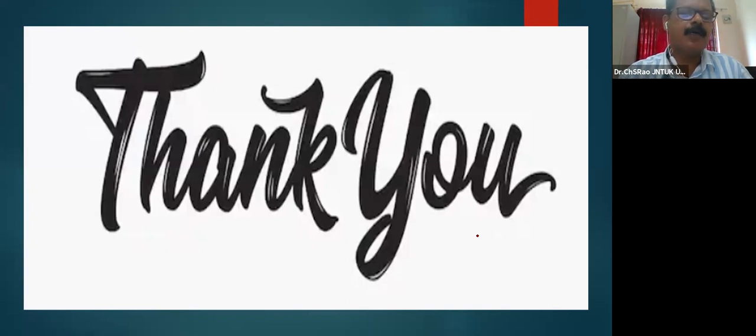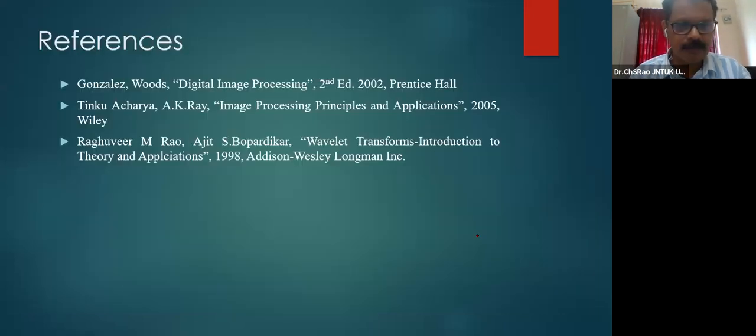I also request you to please go through some very useful books, especially for image transformation. You have the Digital Image Processing 4th edition book. If you can see, it is here with me. Is it visible? Yes.